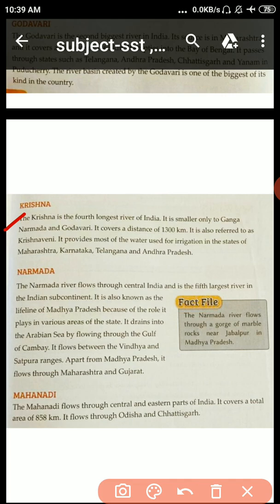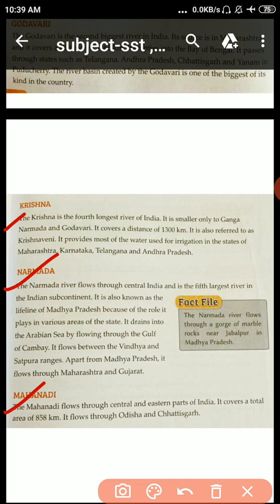Okay student, now Narmada river. Narmada river flows through central India and is the fifth largest river in the Indian subcontinent. And Mahanadi flows through central and eastern part of India. It covers a total distance of 858 kilometer.